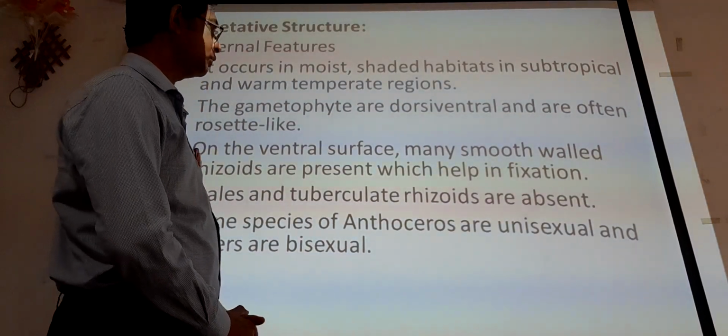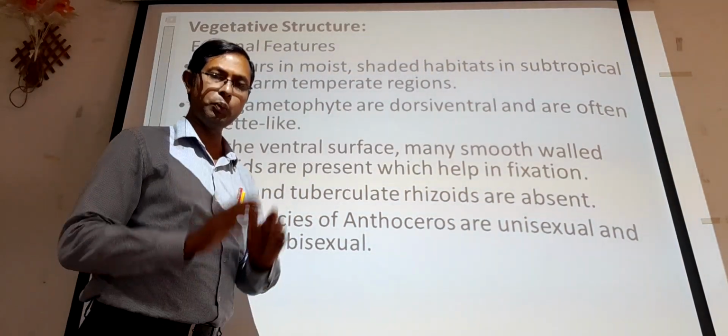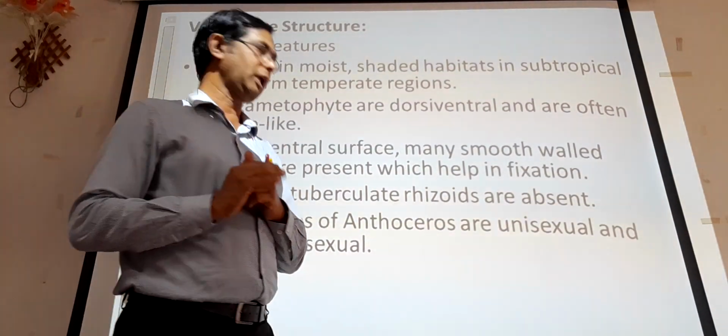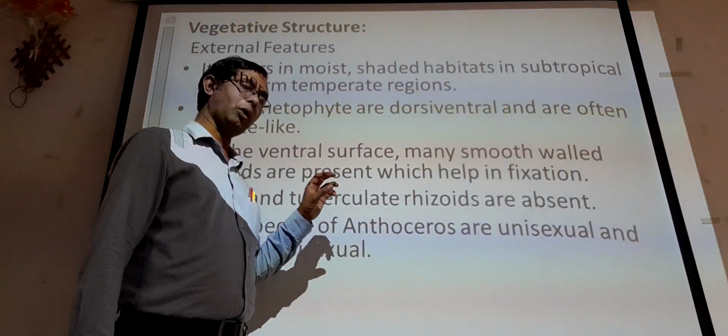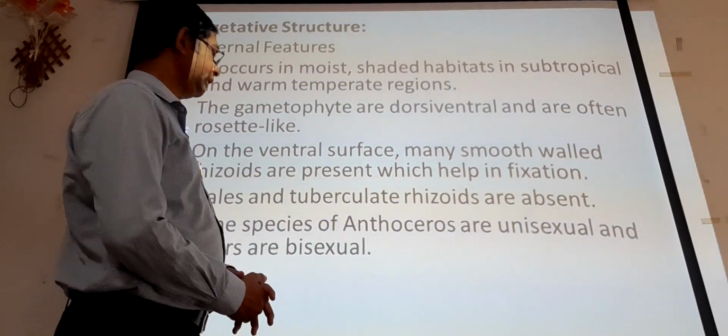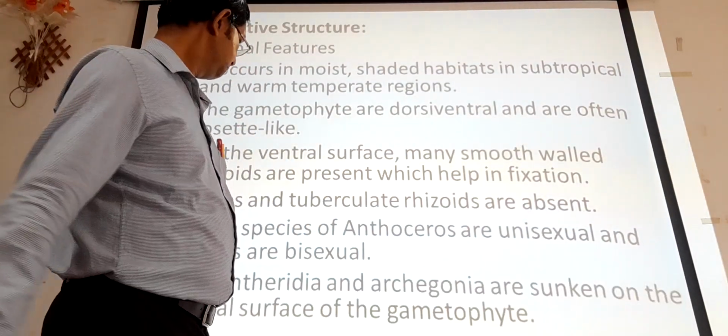Some species of Anthoceros are unisexual and others are bisexual. So both types of Anthoceros, the unisexual and the bisexual, are observed in nature.